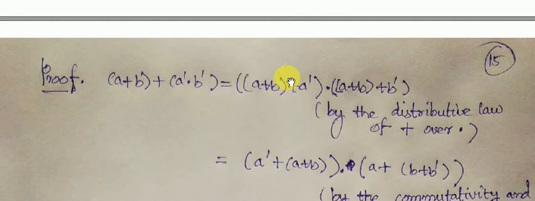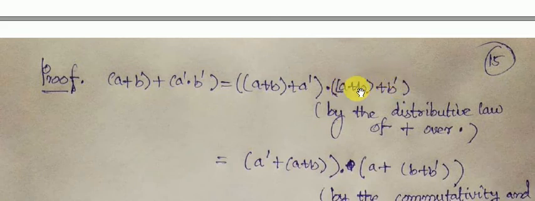The addition binary operation being commutative, in place of a plus b plus a complement we have written a complement plus a plus b. And for this second part, we have used, sorry, the associativity property of addition.